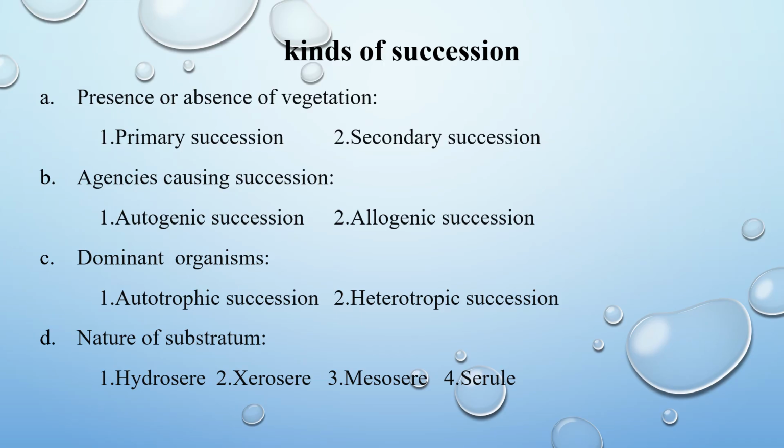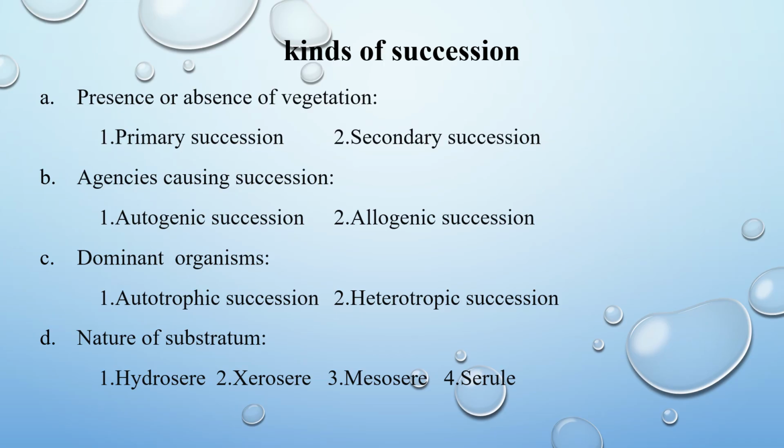They are primary succession and secondary succession. Primary succession is a succession starting from a bare area. Secondary succession: succession taking place in an area which was once occupied by plant community is called secondary succession.